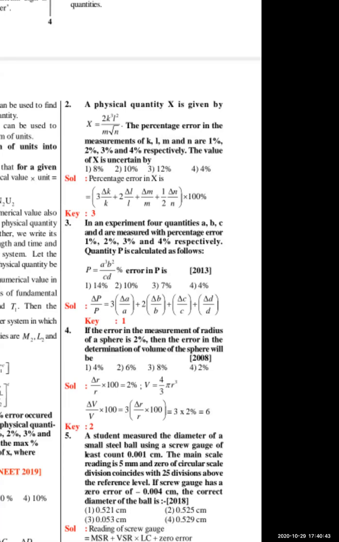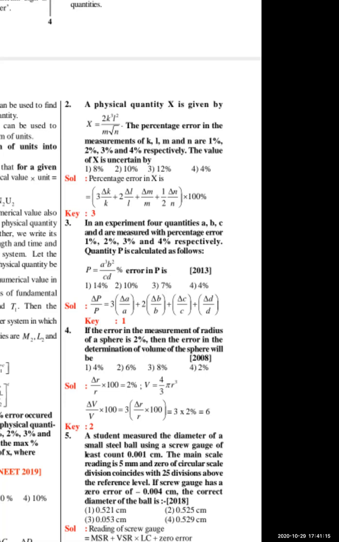Question number 2. A physical quantity x is given by x equal to 2k cube L square by m root n. The percentage errors in the measurements of k, L, m, and n are 1%, 2%, 3%, and 4% respectively. The value of x is uncertain by. It means they are asking for the percentage error.